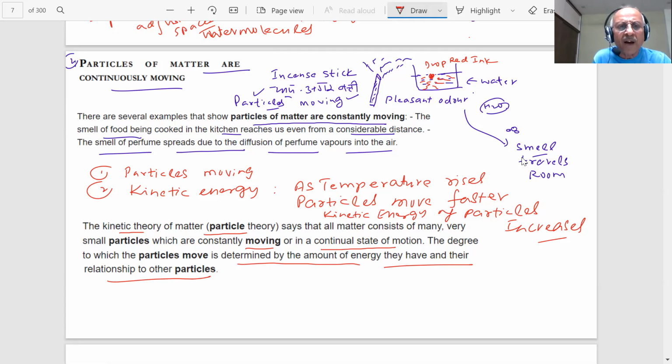Therefore, the more the energy, the more the motion of the particles. It depends on how much energy they have. These are the phenomena you observe when you start heating things. So particles are very tiny, they have spaces between them, and they are continuously moving.